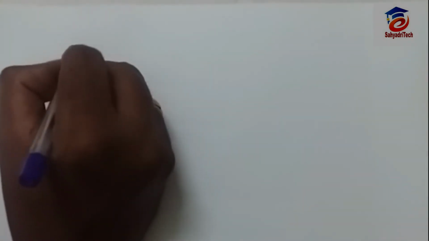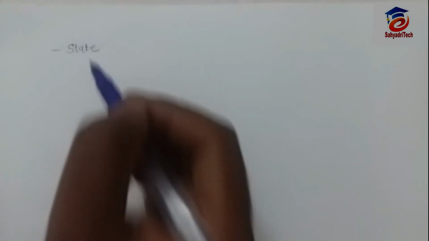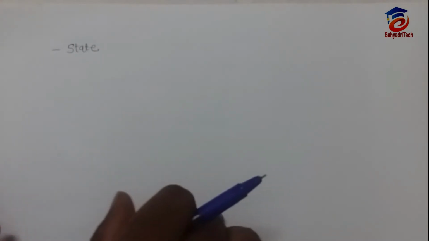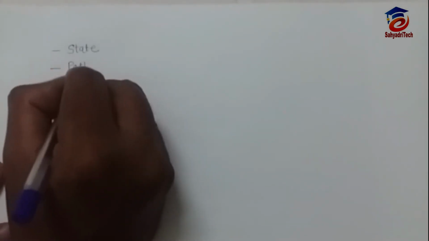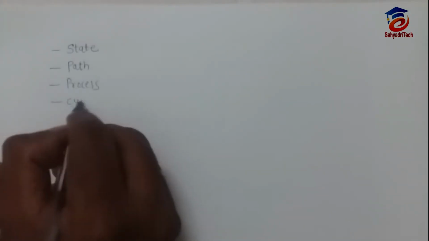Now after this, let's study some basic concepts that we use again and again in the analysis of thermodynamics: state, that is thermodynamic state, then path, process, and cycle.